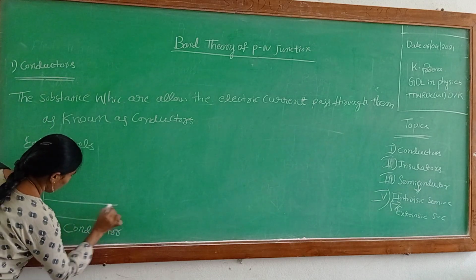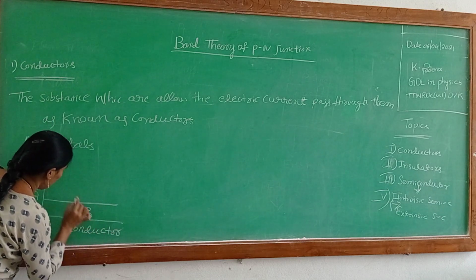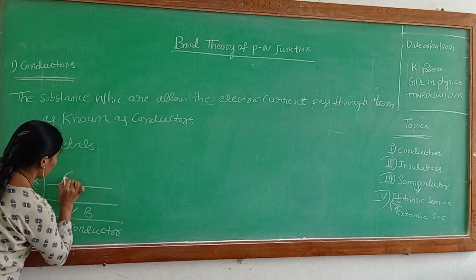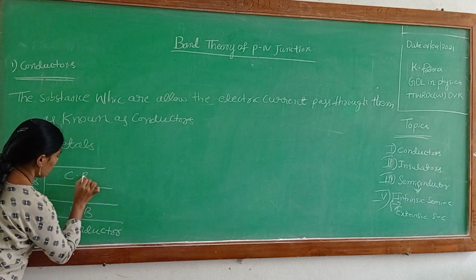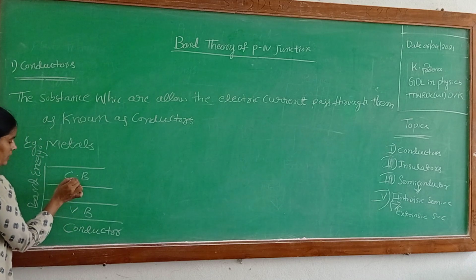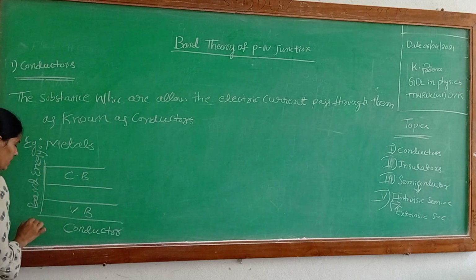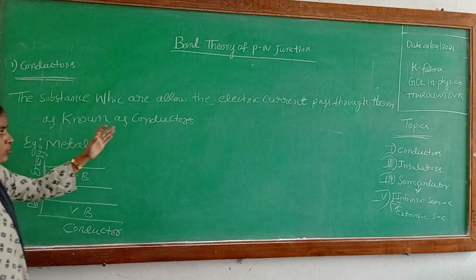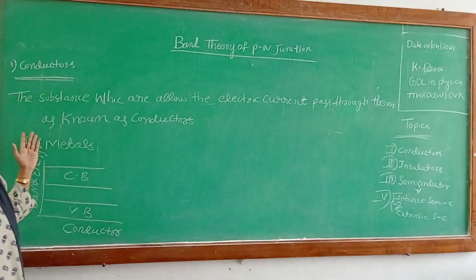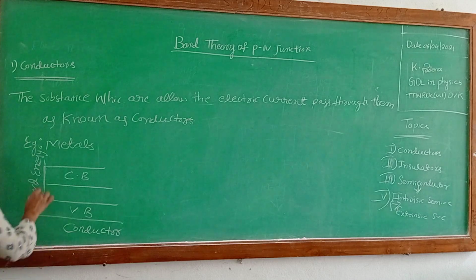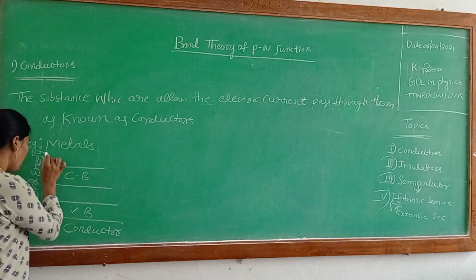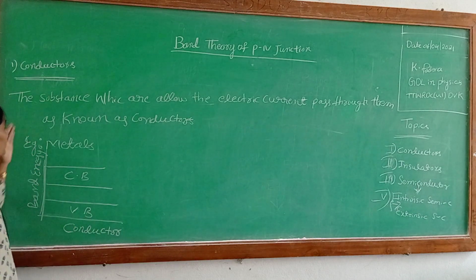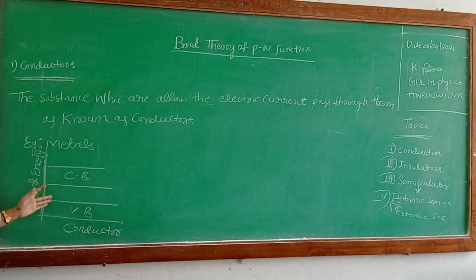This is the valency band and this is the conduction band. Conductors are substances that allow electrical current to pass through them, for example metals. These conductors have free electrons.